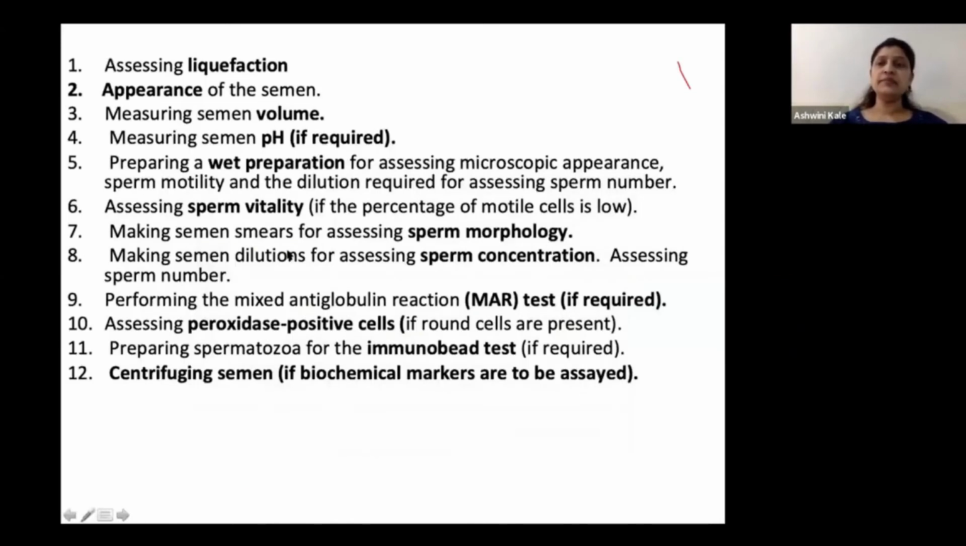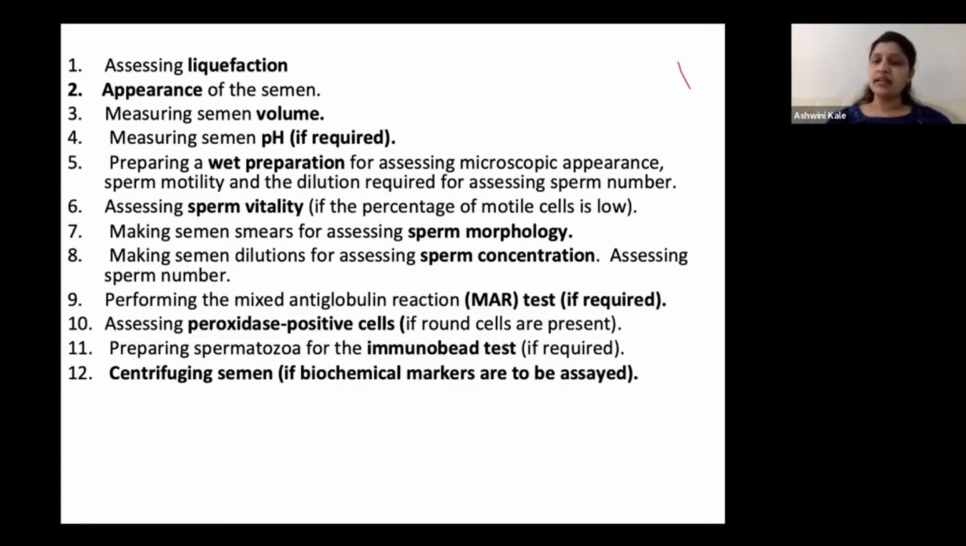So now, once the semen is in your lab, this is how one by one, step by step, you start assessing it. First, you look for liquefaction. Then you see for the appearance or the color of the semen. You measure the semen volume till then. Then you look for the pH only if it is required. Then you prepare a wet preparation to see for the microscopy, especially the motility.